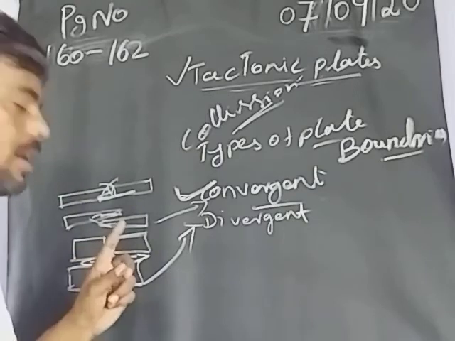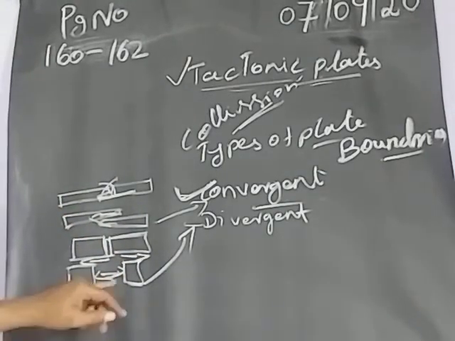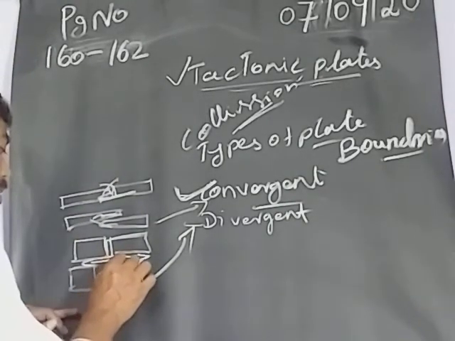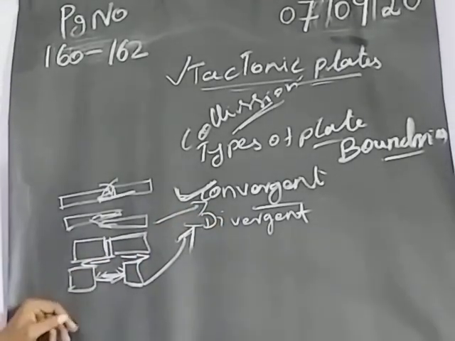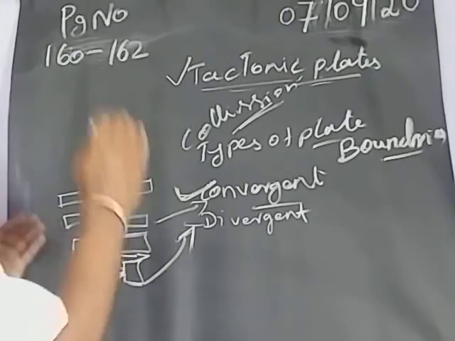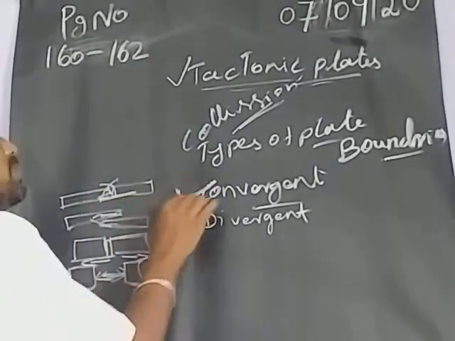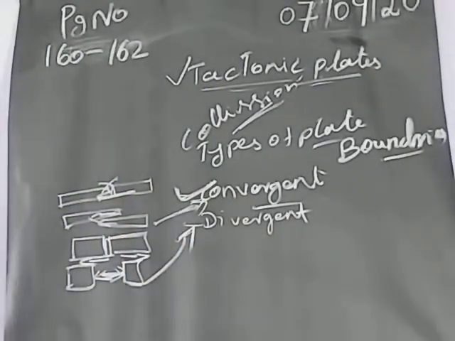Here push each other, here pull each other. Because of this, somehow a gap will form. That boundary will be called a divergent boundary. Here it will be moved towards each other, so this will be called a convergent boundary.